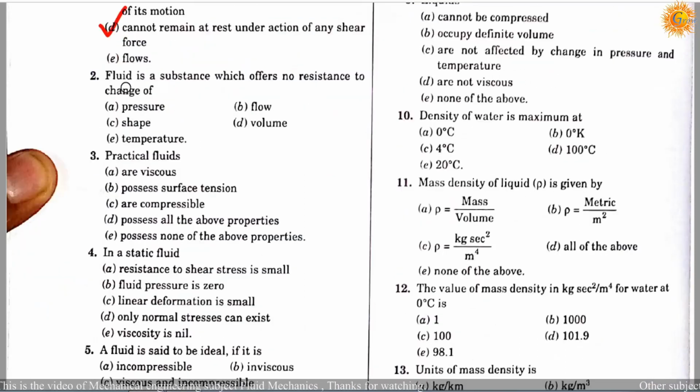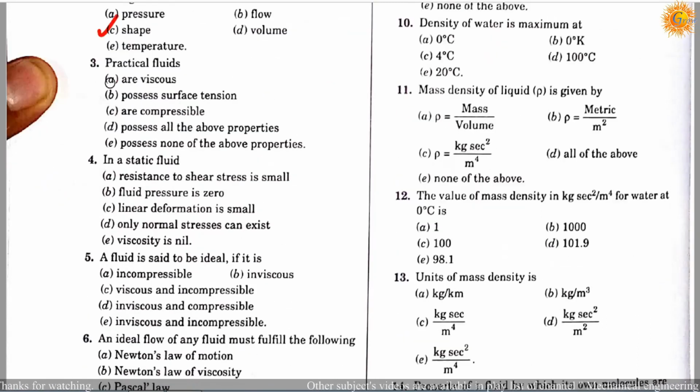Question number 2. Fluid is a substance which offers no resistance to change of: option A, pressure; option B, flows; option C, shape; option D, volume; option E, temperature. So the correct answer is C, it's shape.